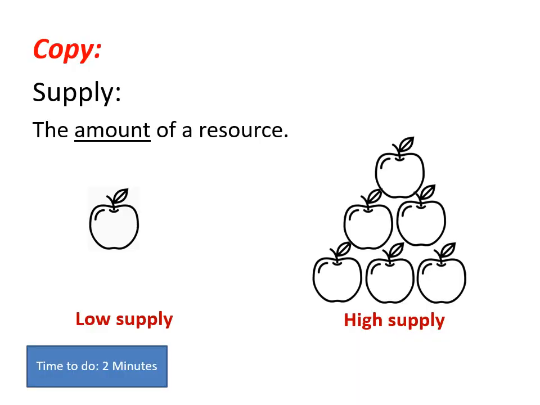Okay, so some key terms. First of all, we talk about the supply of a resource, meaning the amount of it and where it comes from. So, as you can see from the photos, some fairly simple way of looking at it. On the left, we have a low supply of apples, we've got 1, and on the right, we've got a high supply, we've got 6. Obviously, we're talking about in the real world much larger numbers than that, but you get the idea, hopefully. So copy that down, and if you feel you need to, you could always add the diagram as well. Pause the video to do that.